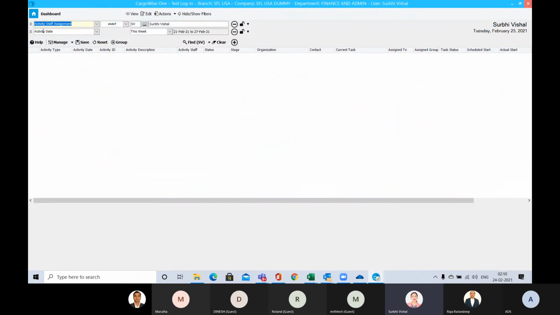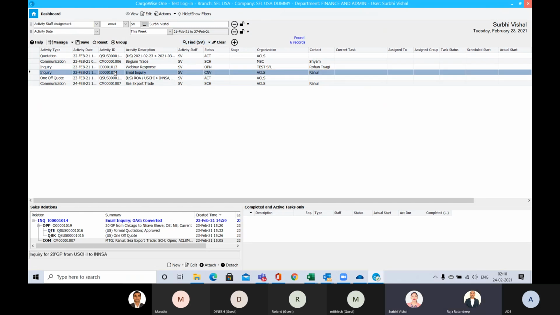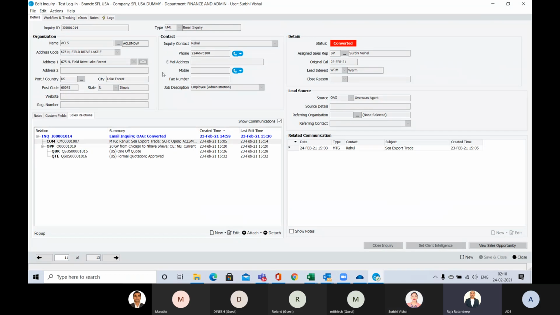Suppose this is your salesperson login. Go and find the same inquiry which you have created. Which one? This email inquiry. So see, in this dashboard you can get a clear visibility.